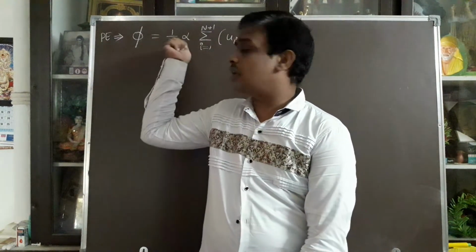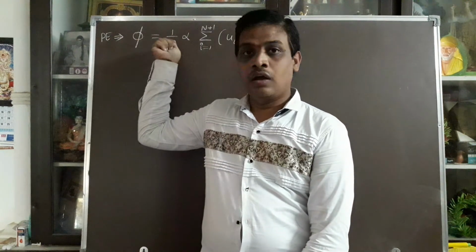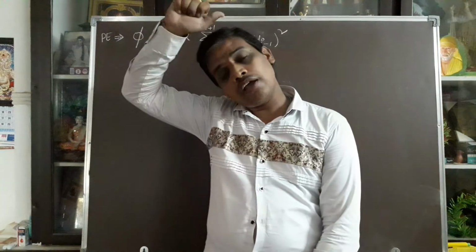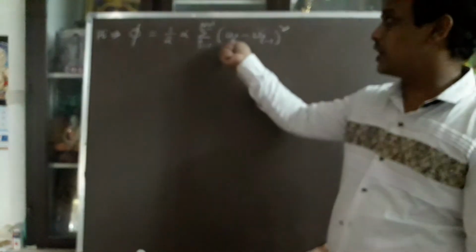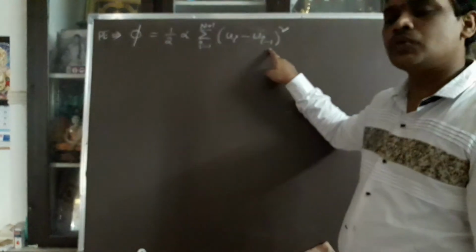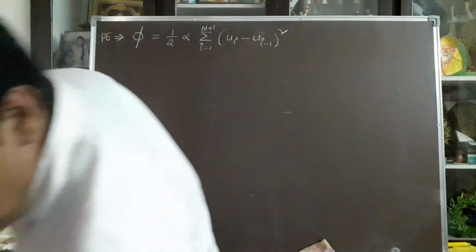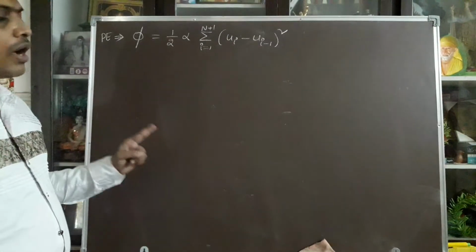According to the force constant, you take alpha, so 1 by 2 alpha x square, where x is the displacement at that position. According to the lattice vibration, the displacement is u, so u_i minus u_(i minus 1), otherwise u_(i plus 1) minus u_i, whole square. This is the basic expression of potential energy stored in the monoatomic lattice.